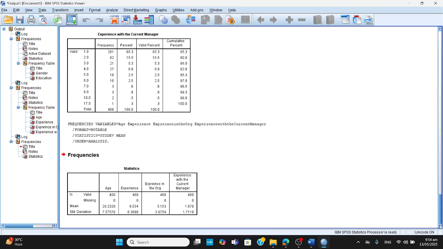Now we can see age and experience. I can see the mean and standard deviation for the values here. The sample size is 400, and the mean and standard deviation for age and all these things are given here. So this is the table I've got.